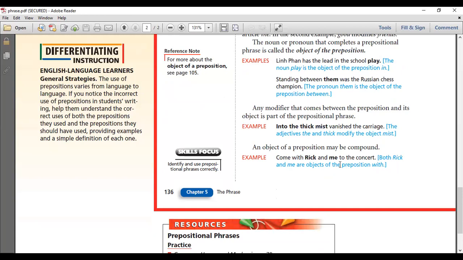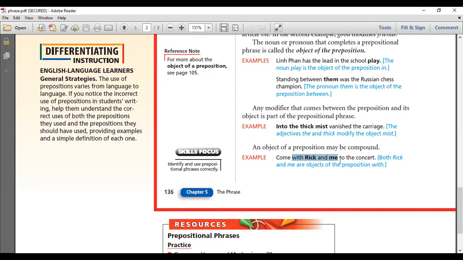And the next one. Come with Rick and me to the concert. I have two prepositional phrases here. Give me one prepositional phrase that I have. Stella, please. With Rick and me. With Rick and me is one. Can I say the other one? And the other one? To the concert. To the concert. Bravo. And here I have to plus a noun. That's why it's a prepositional phrase.